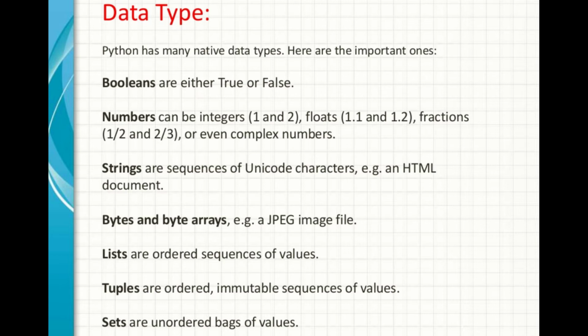As you can see, integers are whole numbers. Example: 3, 300, 200. And then floating points. Floating point includes decimal numbers like 2.3. And strings are the ordered sequence of characters like hello, etc.